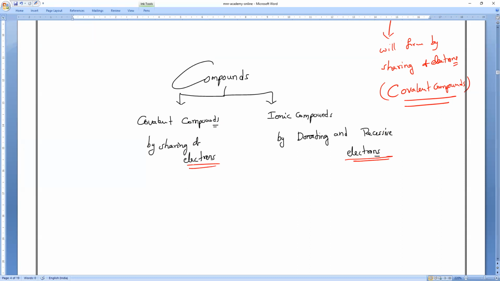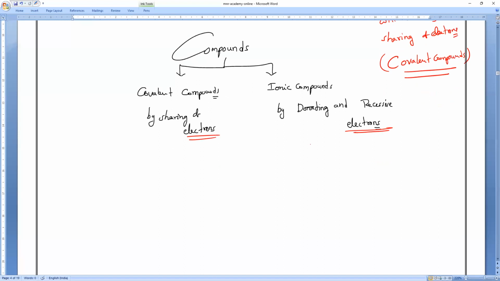Covalent compounds form by sharing of electrons. The protons and neutrons will not be involved in the exchange. No chemical reaction will take place by donating or receiving protons. Only who will be involved in the chemical reaction? Atoms. In the atoms, the electrons.